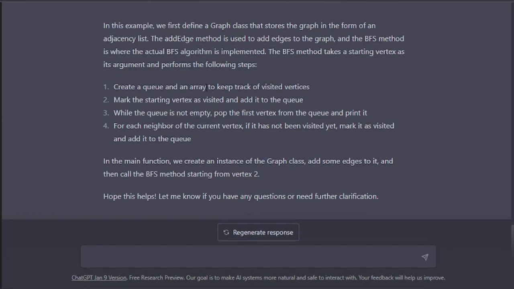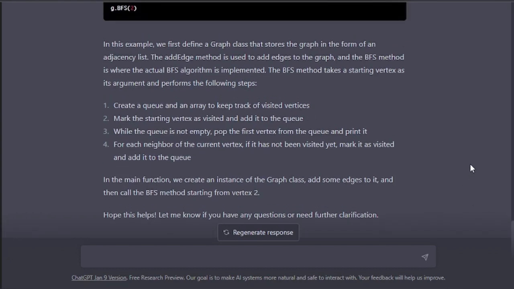The array represents the adjacency list, right? So we have to keep track of visited vertices and mark the starting vertex as visited. Suppose 1, 2, and many things are there. Suppose we have, just look at that.